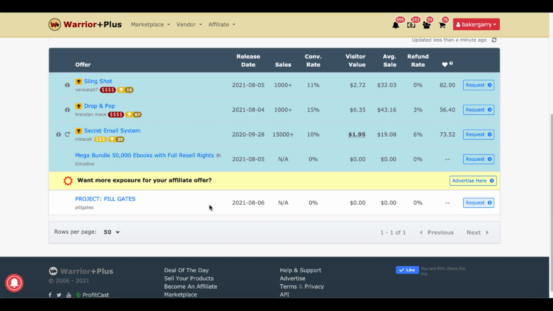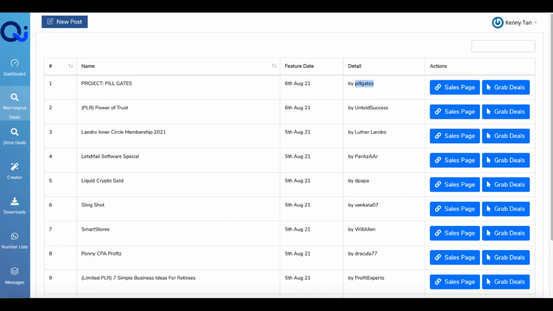But let's go back here and actually look at the information: the release date, the number of sales, the conversion rate, the visitor value, the average sale, and the refund rate. This is the kind of information that you will want to know, that you need to know as an affiliate before you pick this product to promote. But as you can see inside of Qishio, it doesn't give you any of that information. It just links you to the sales page, and it links you to the Warrior Plus page, where you then have to go through the process that you just saw.